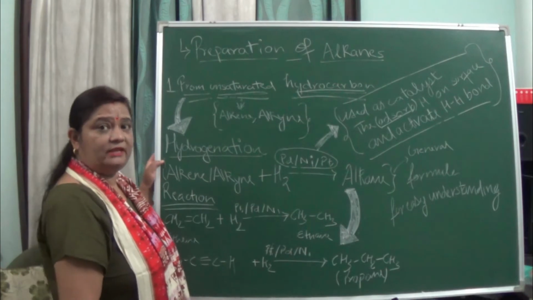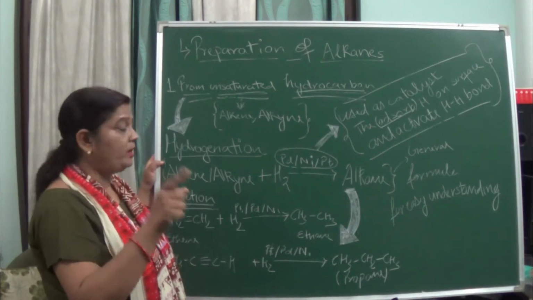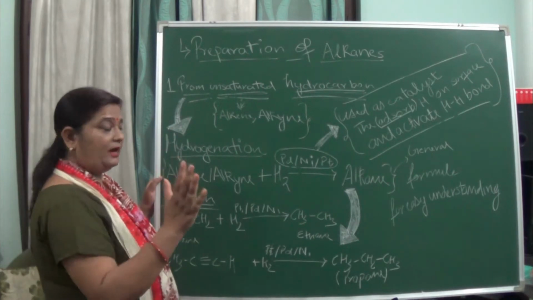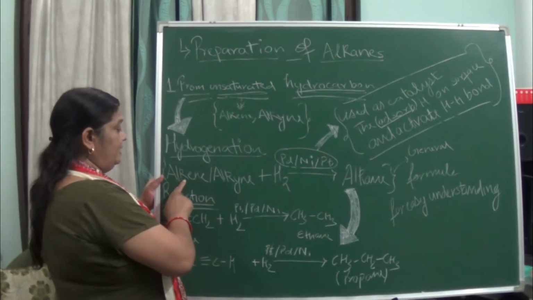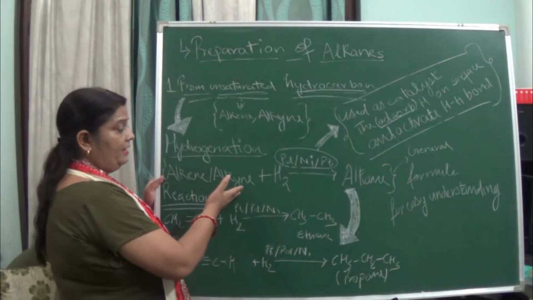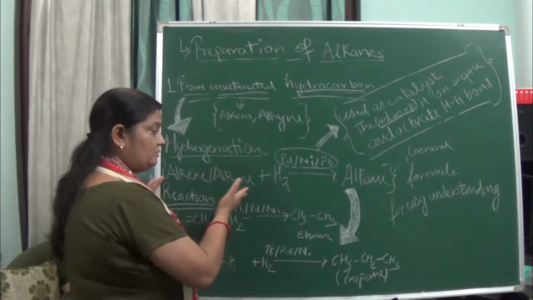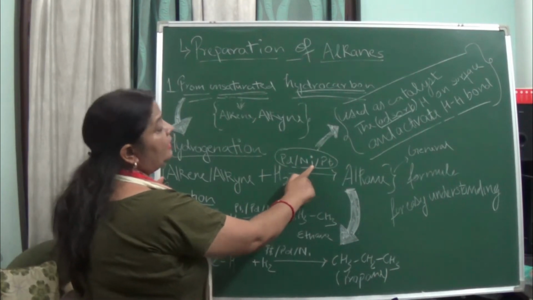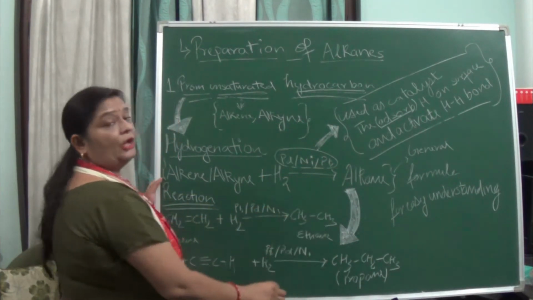Hydrogenation means hydrogen will be added. If you take an alkene or alkyne and add hydrogen in the presence of a catalyst, palladium, nickel or platinum, you get an alkane.